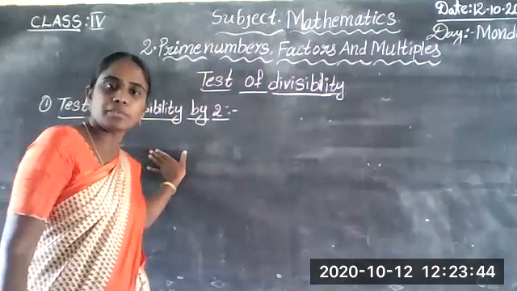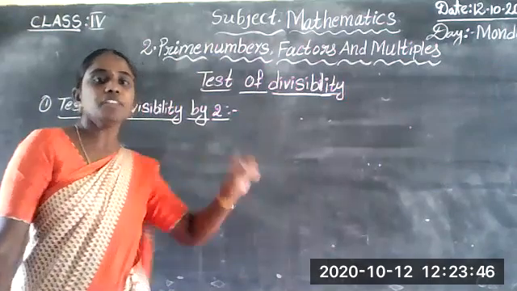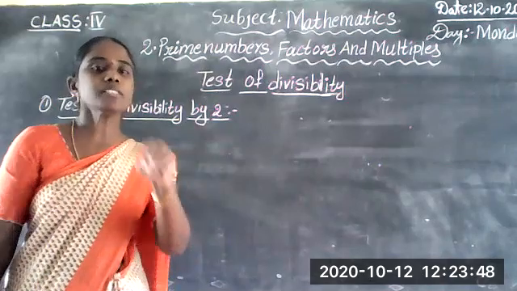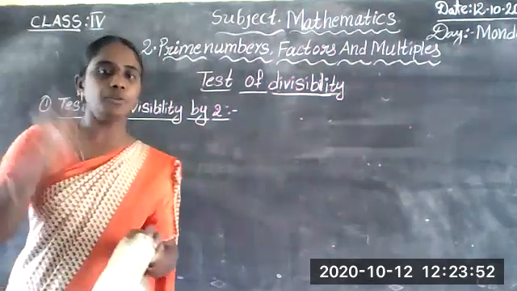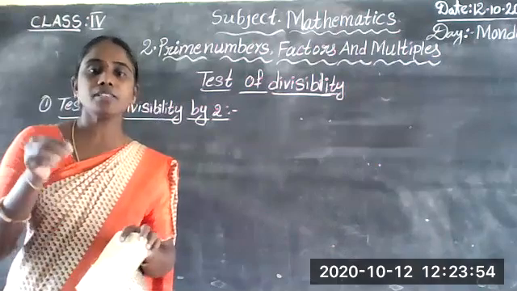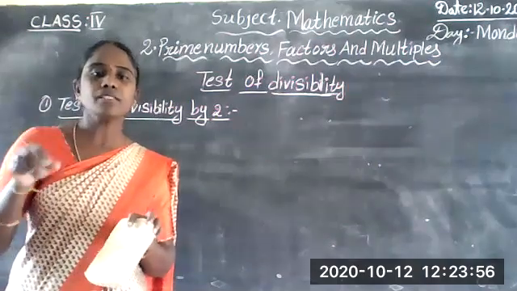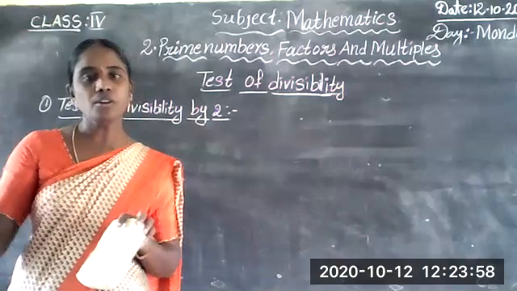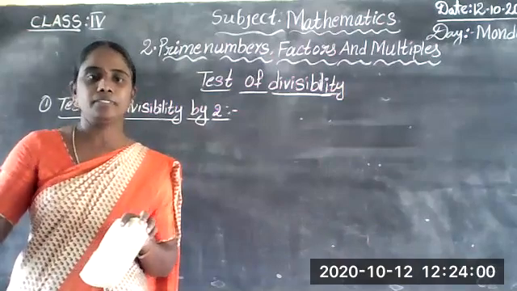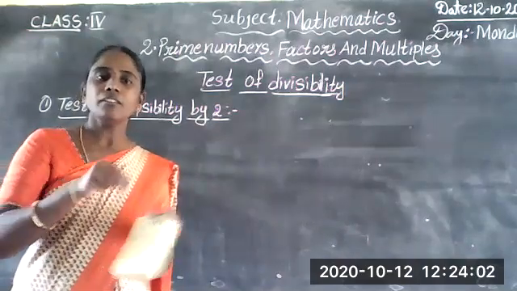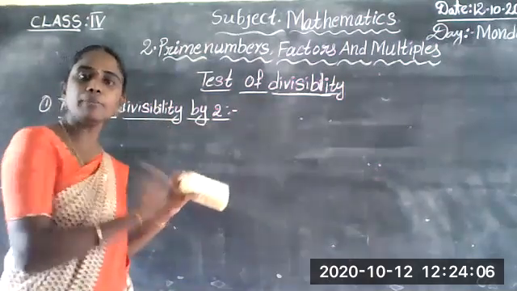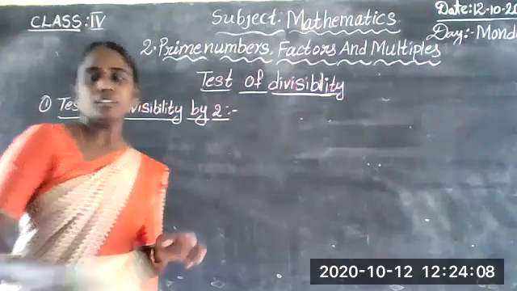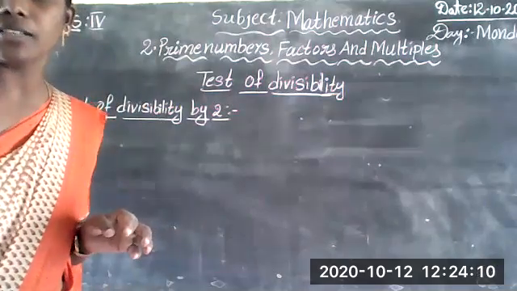What is the test of divisibility by 2? In which numbers having even numbers in the ones place? Already we know even numbers. In which numbers have 0, 2, 4, 6, 8 in the ones place, we can say easily those numbers are divisible by 2. Okay? I am writing, write down, children.